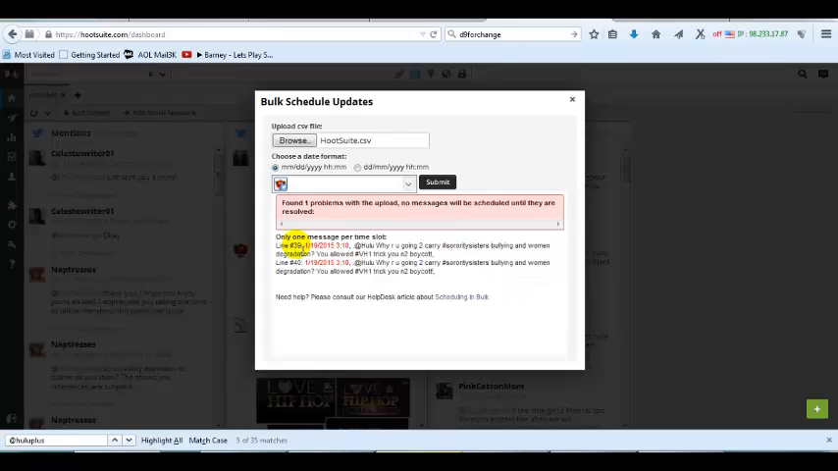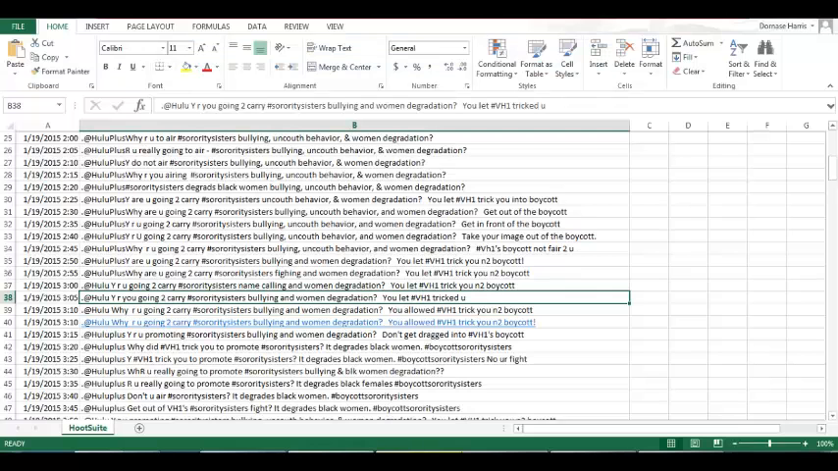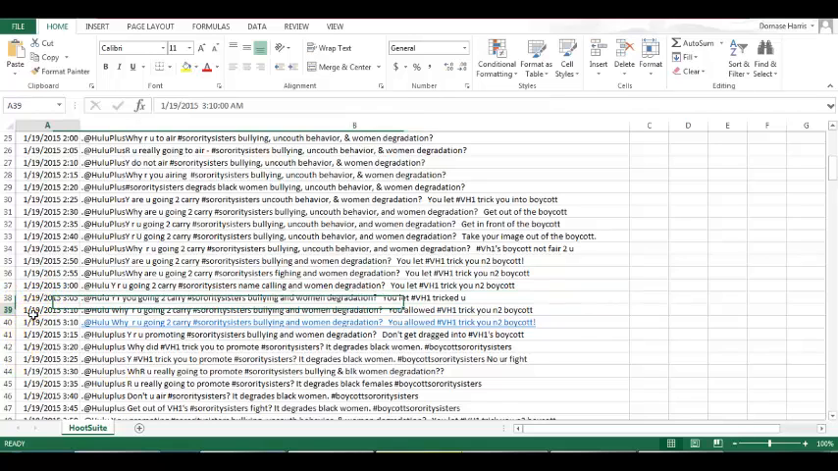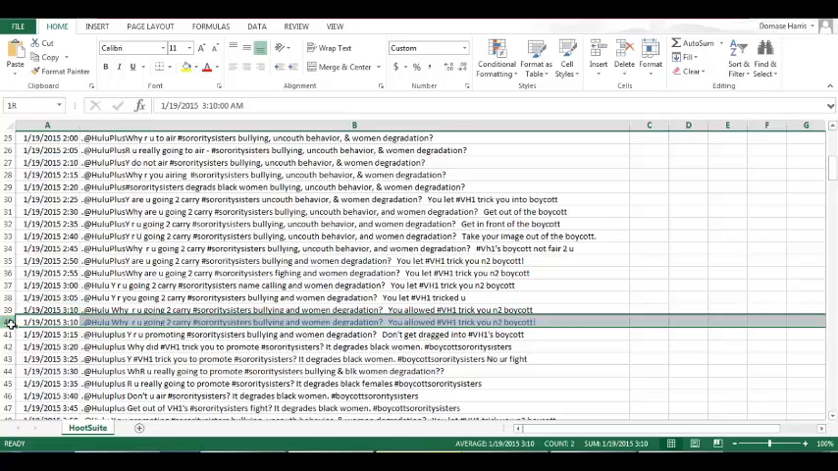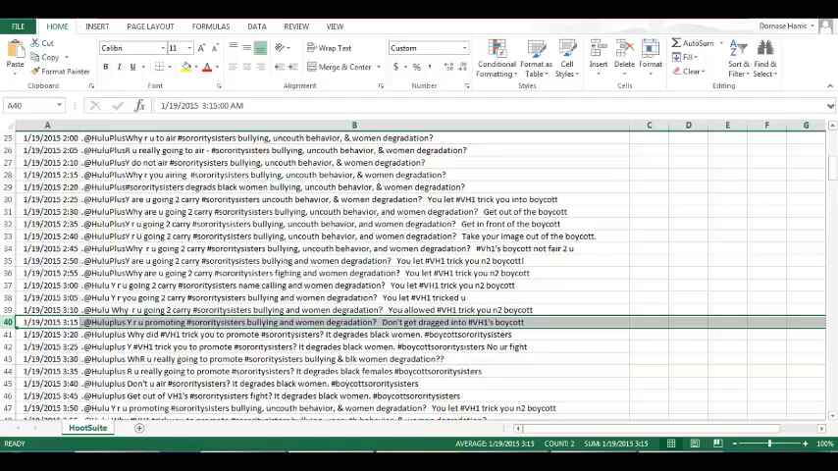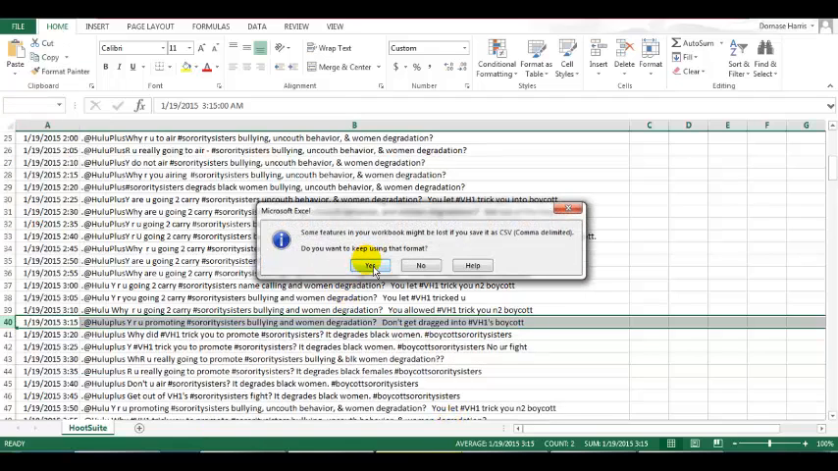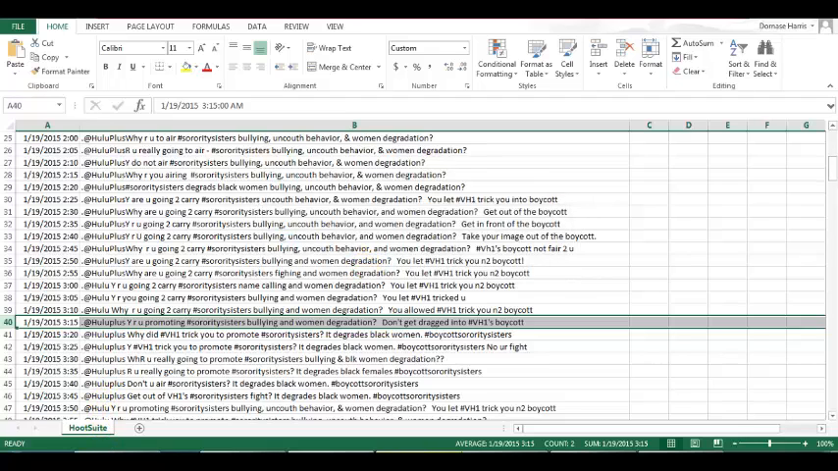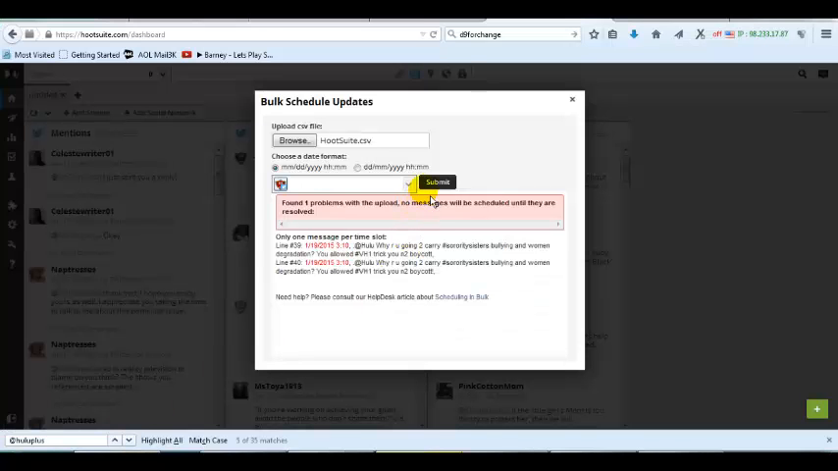Now, only one message per time slot, 39 and 40. It's at the same time slot, so what I'm going to do is delete one of them. And I'm going to hit save. I'm going to go back here, and I'm going to hit submit.